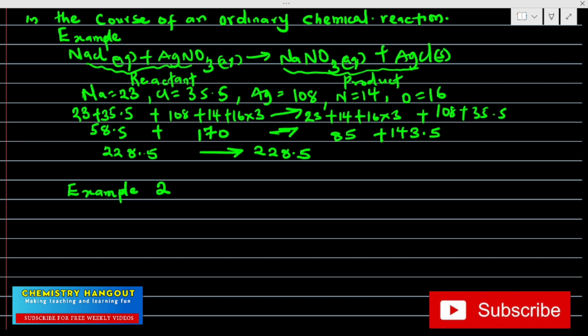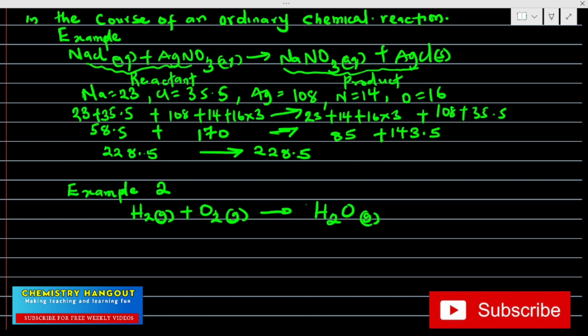Example 2, let me do a familiar one. Just like we are having hydrogen reacting with oxygen, giving us water. If you look at this equation, it is not balanced. So it is the law of conservation of mass that prompted balancing of equations, because for the law to hold, the equation has to be balanced. So the law of conservation of mass will not hold like this because the equation is not balanced. So I have to balance this equation. So how do I balance it?